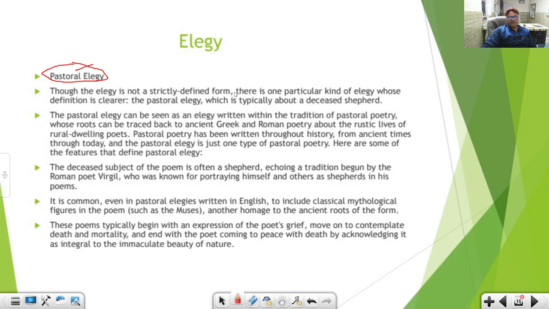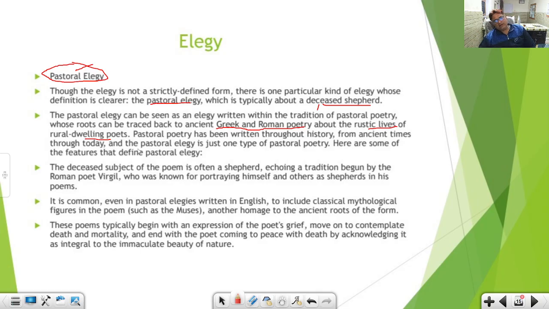Elegy is not a strictly defined form. There is one particular kind of elegy whose definition is clearer, and that is called pastoral elegy, which is typically about a deceased shepherd. Deceased means dead. Okay, dead shepherd. Pastoral elegy can be seen as an elegy written within the tradition of pastoral poetry, whose roots can be traced back to ancient Greek and Roman poetry about rustic life. Rustic means rural lives of the rural dwelling poets.